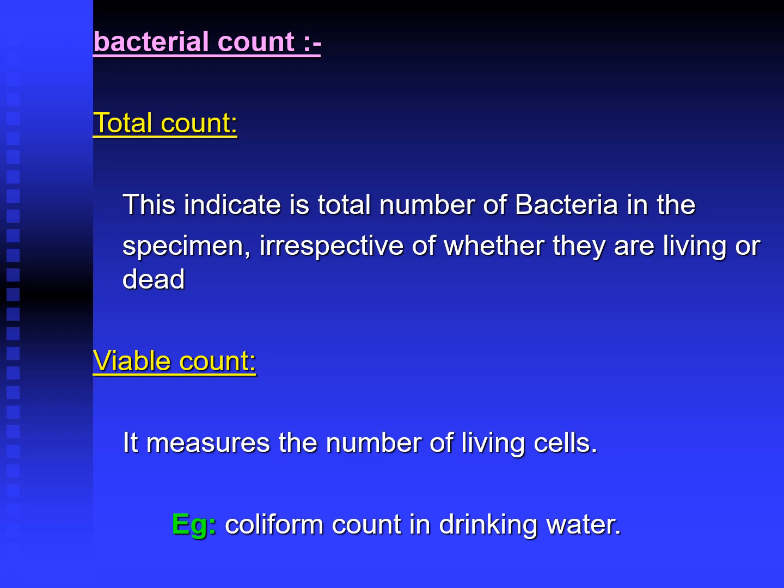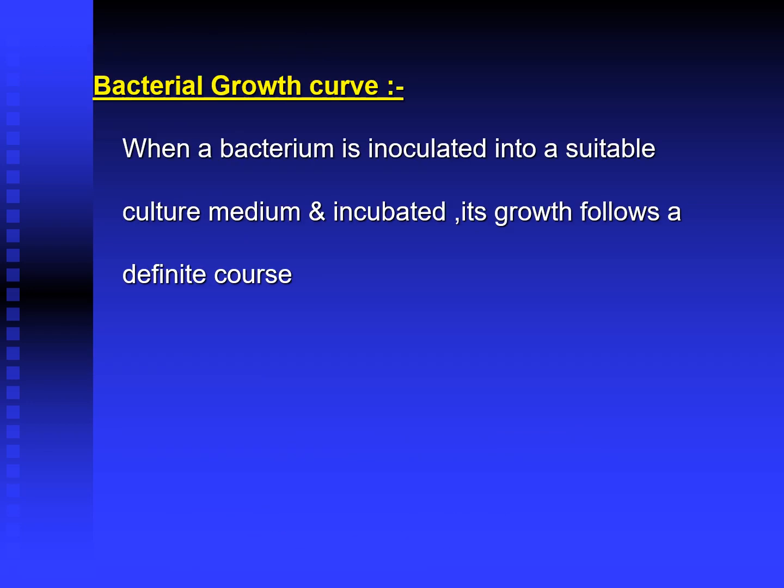Bacterial count is mainly done under two categories, that is total count and viable count. Total count indicates the total number of bacteria in the specimen irrespective of whether they are living or dead. So total count contains both living and dead. Viable count measures the number of living cells. Example, coliform count in drinking water.